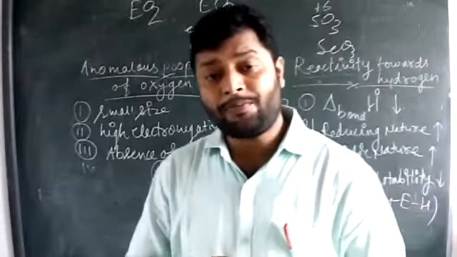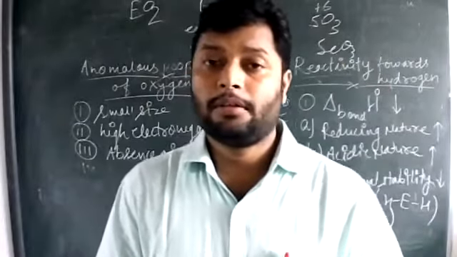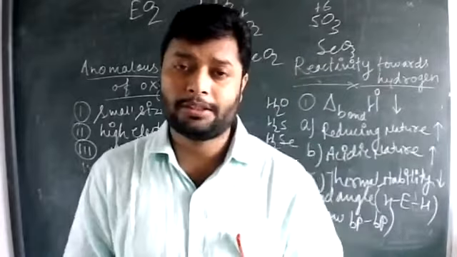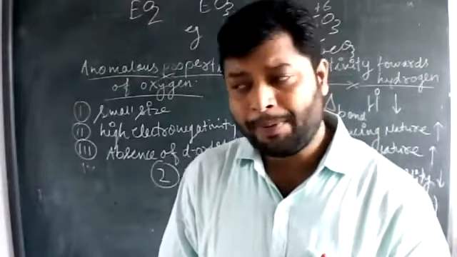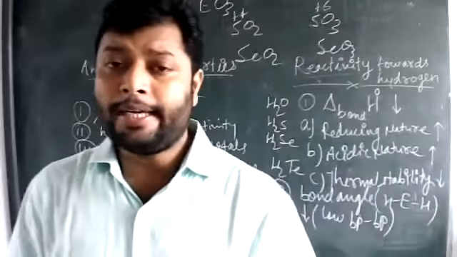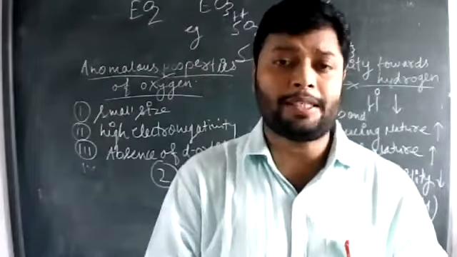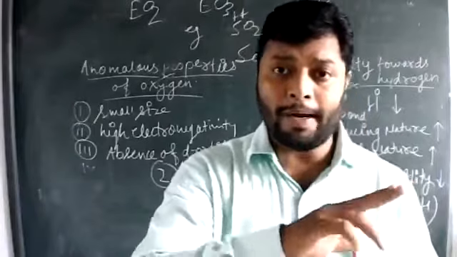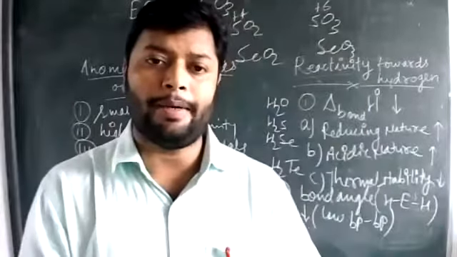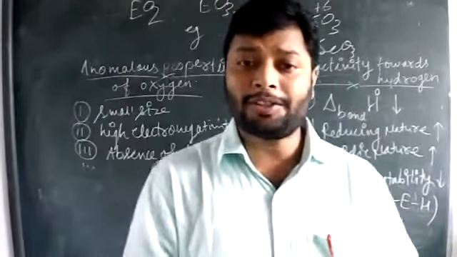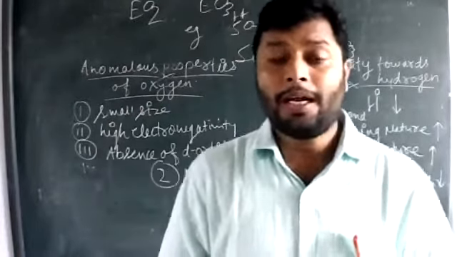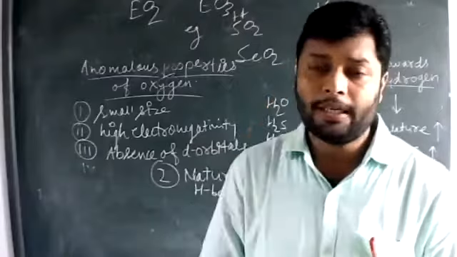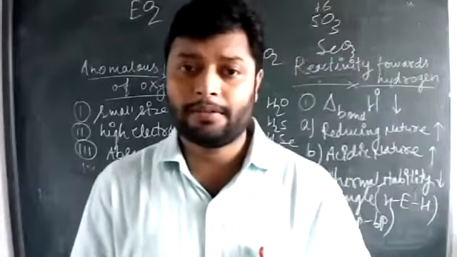Oxygen very rarely forms compounds with halogens, especially fluorine. Because of the very high electronegativity, there is always a greater repulsion between the oxygen element and the other halogen element. That is why oxygen has very few compounds with the halogens, like O2F2 and OF2 with fluorine, and very rare ones with chlorine.